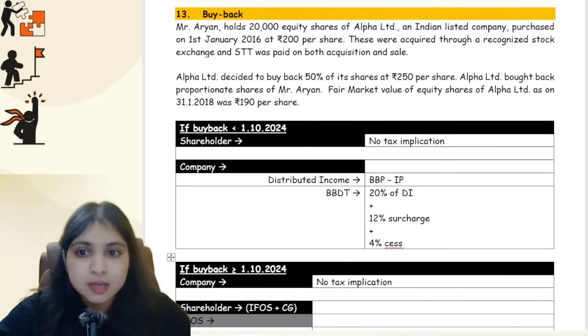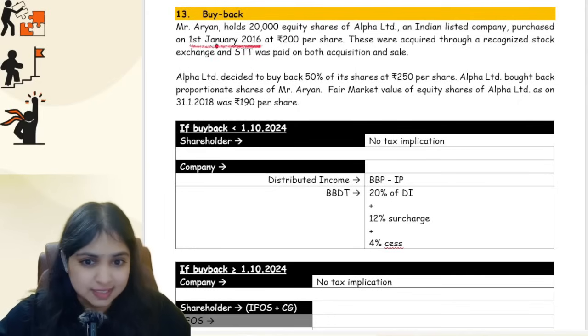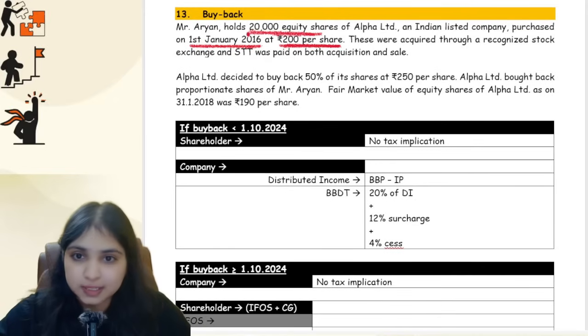Listen carefully, okay? There's this one person, Mr. Aryan. He is holding 20,000 shares of Alpha Limited, an Indian company. He purchased these shares on 1st Jan 2016, which is the date of purchase. He purchased them at 200 rupees per share. How many shares? 20,000 shares.